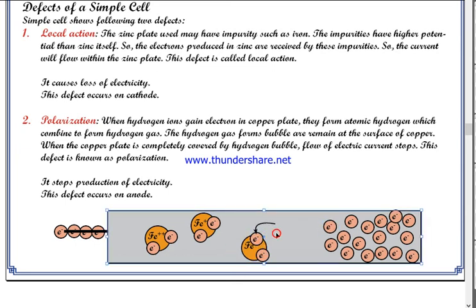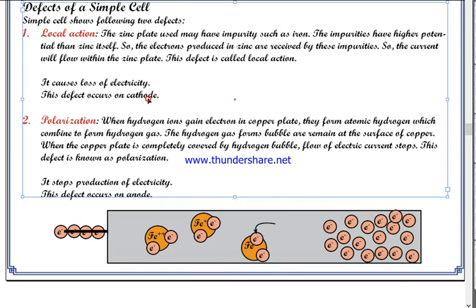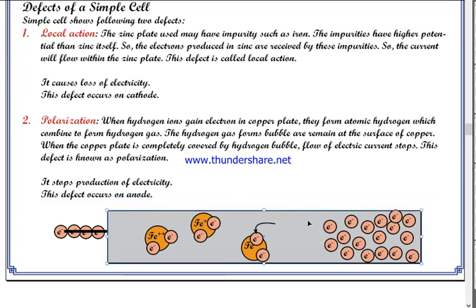It causes loss of electricity, and it occurs only at zinc plate. That's why this defect occurs on cathode. Zinc plate is cathode. Okay, on anode or on copper plate, can this defect occur? No, copper plate does not accumulate electron. Copper plate simply accepts electron.